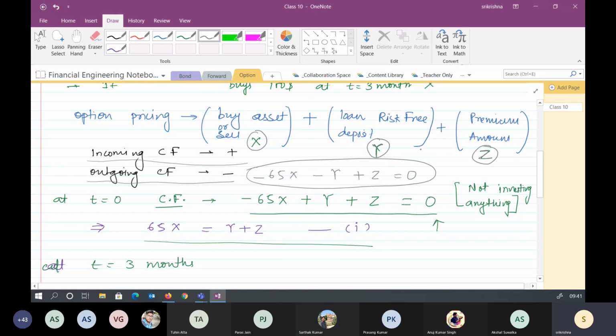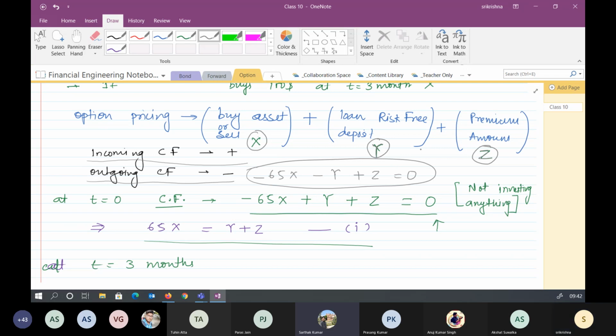If you remember from physics, you take acceleration a in a particular direction. If it comes out to be negative, it will be in the opposite direction. Similarly, you assume Y to be a deposit or loan. If you have assumed a deposit and it comes out to be negative, it means that you are taking a loan. If you have assumed it to be a loan, then you have to put a plus or minus sign accordingly. And if you have taken a loan and it comes out to be negative, then a negative loan means that you are depositing. Is it okay, Sarthak? Yes, sir.